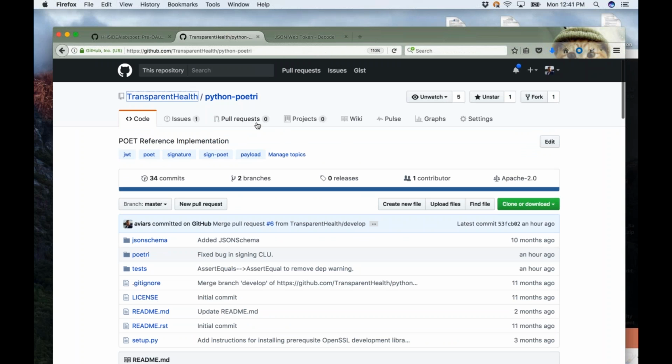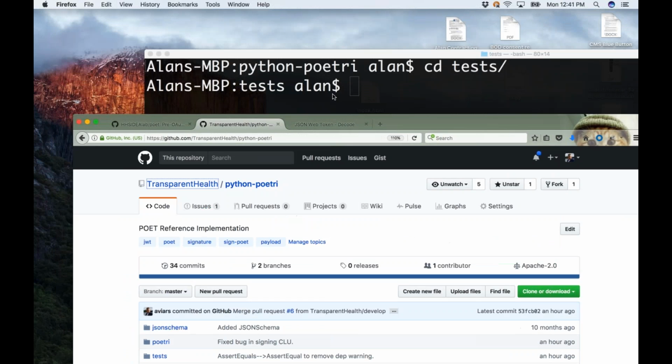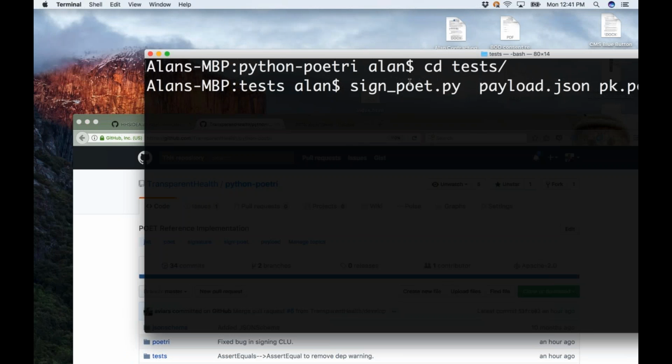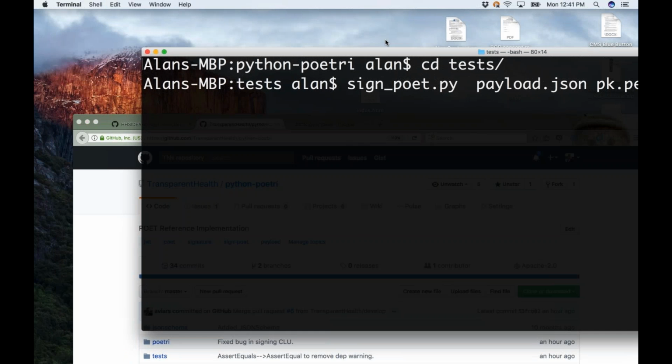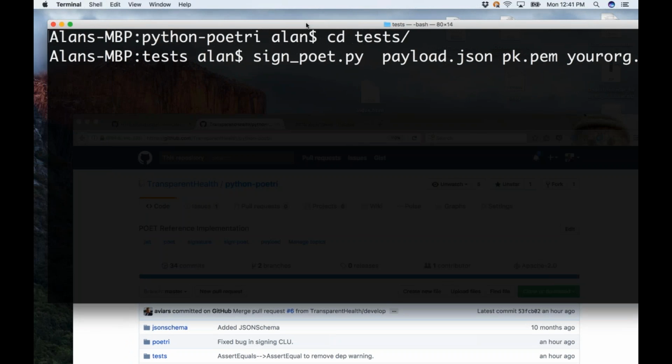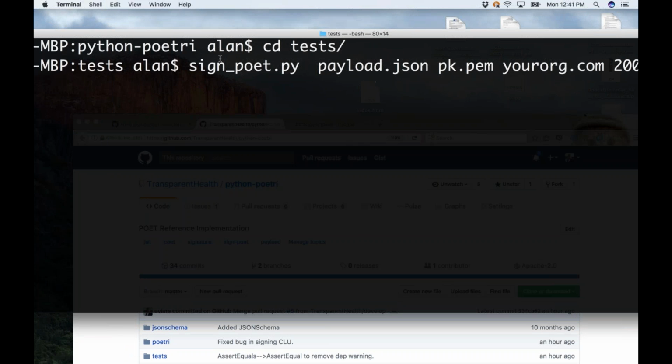Python Poetry is a reference implementation of what I just described. And so I'll just jump right into an example of that. So let me give an example here. I am signing a JWT. This document payload.json has the contents of the payload.